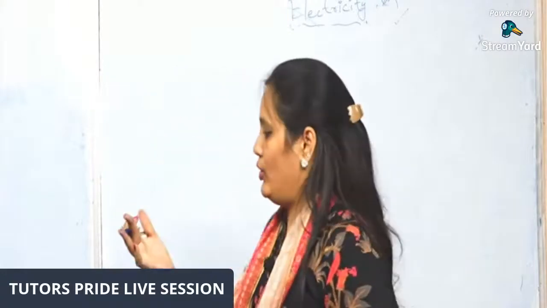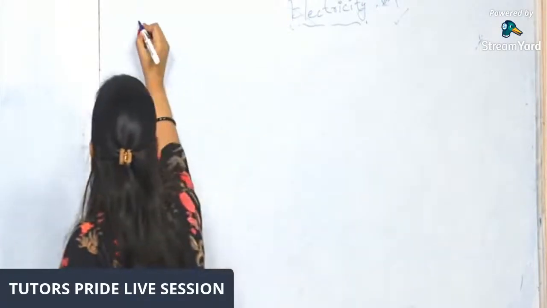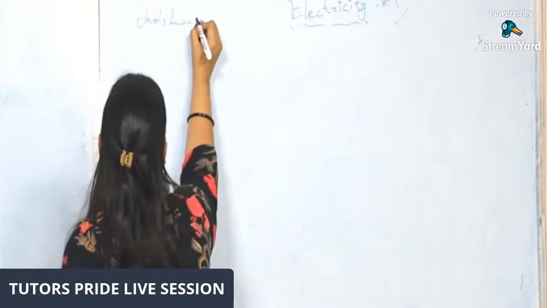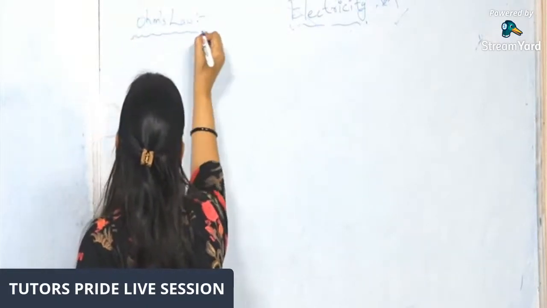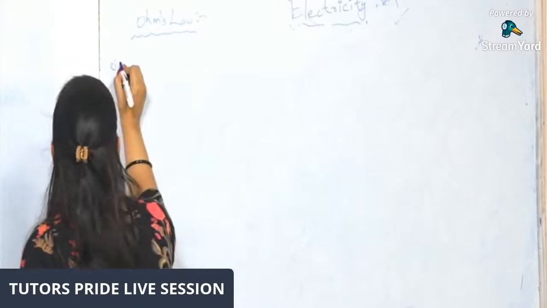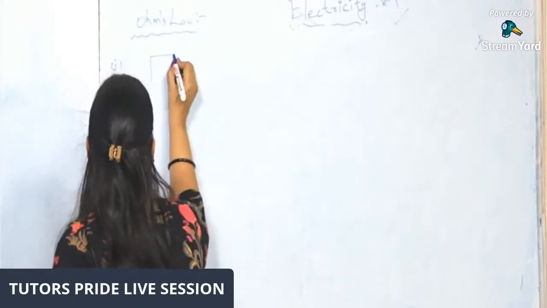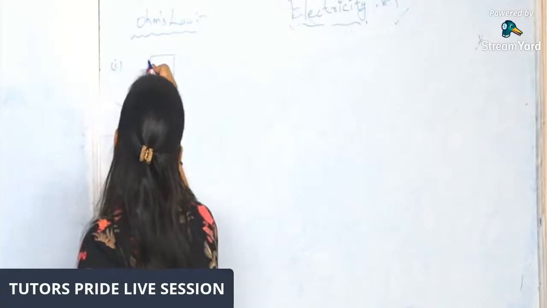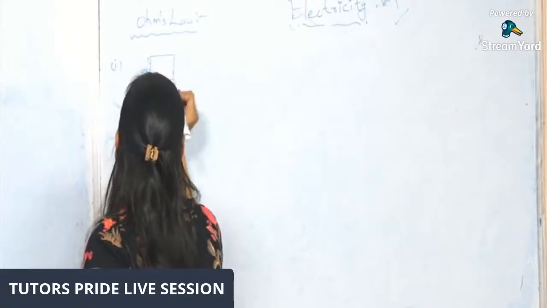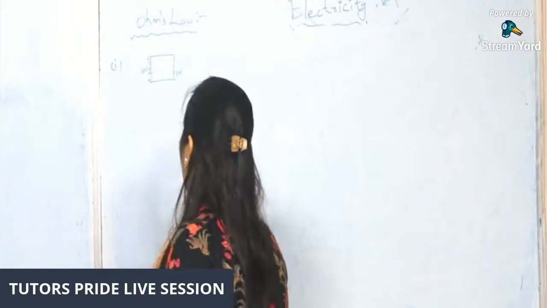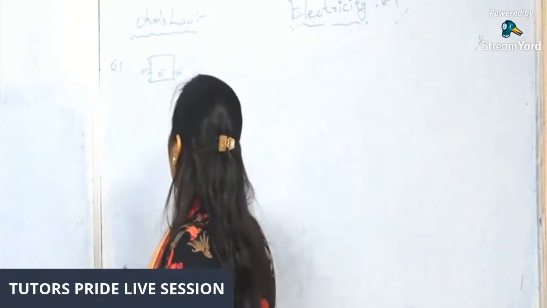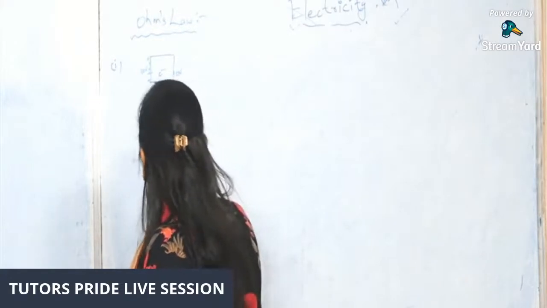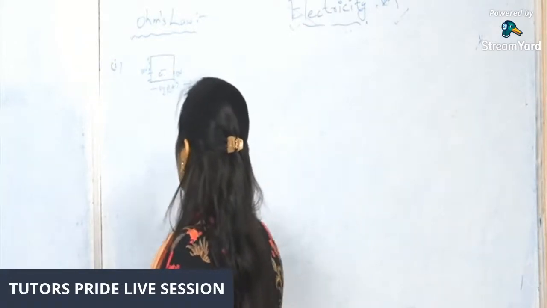Before going to Ohm's law, I'll give a few examples. Like this is a conductor. I have induced some 10 volts, and on the other side 0, and there are some electrons in this conductor. Let's say the current is 1 ampere, just assume.